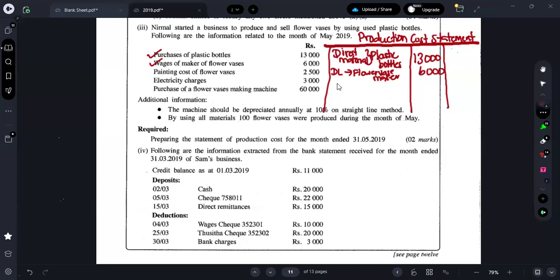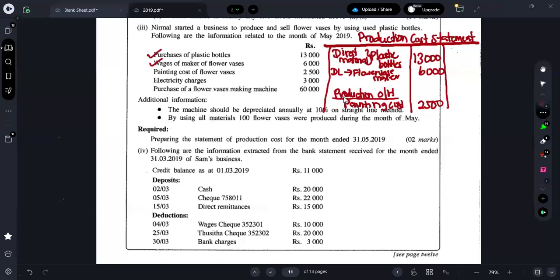Next one, I can just put a heading as production overhead. You are also doing the same way. Only for the direct material, direct labor, and direct other, you should show it separately. All the indirect expenses, you can just take under the one heading, production overhead. So painting cost, you can just take it as painting cost 2,500. In case you want, just put inside the bracket: indirect material. Okay, but I don't think it is needed.